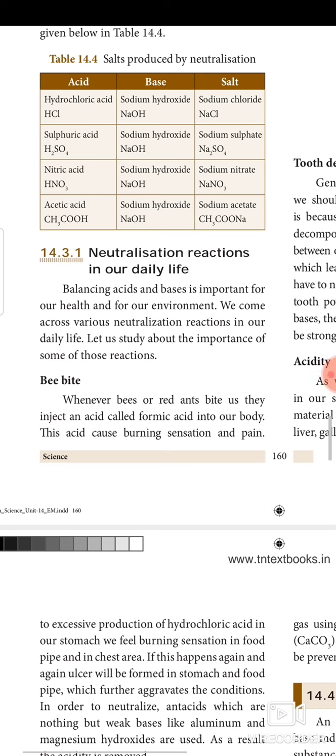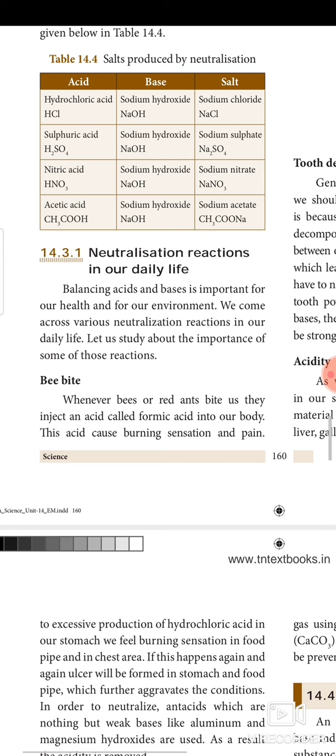Next, wasp bite. When we are bitten by a wasp, we feel the burning sensation and pain. It is due to an alkaline substance injected by the insect. To neutralize the alkalinity, we use vinegar, which is an acid. And tooth decay. Most of the time, our saliva and our teeth will be covered with some acidic nature solution. So the paste in toothpaste, base is used. The base in the toothpaste neutralizes the acid in our teeth, so our teeth can live longer. That's why the pastes are made up of bases.